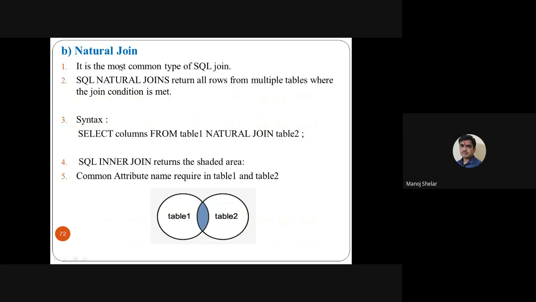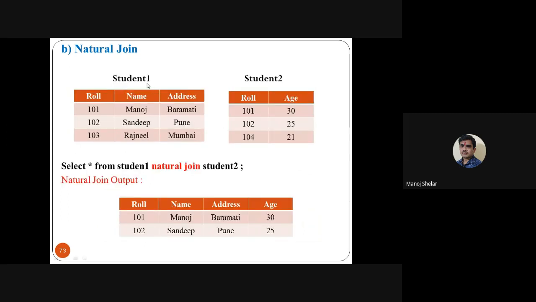Then natural join. Natural join compulsorily requires a common attribute in both tables. In case a common attribute is not available in both tables, natural join does not work. Same example, student 1, student 2. Roll number is a common attribute in both tables: roll number, name, and address, and roll number and age. So the simple query is: select star from student 1 natural join student 2. The output of inner join and natural join is the same. The only difference is that natural join requires a common attribute, and the on condition is not available in natural join. Simple. So the output is 101 Manoj Baramati, 30.